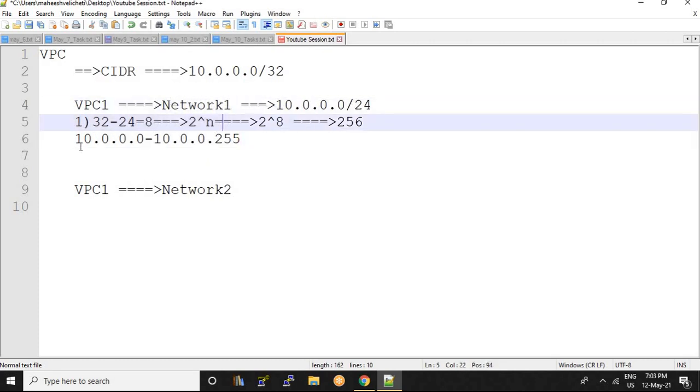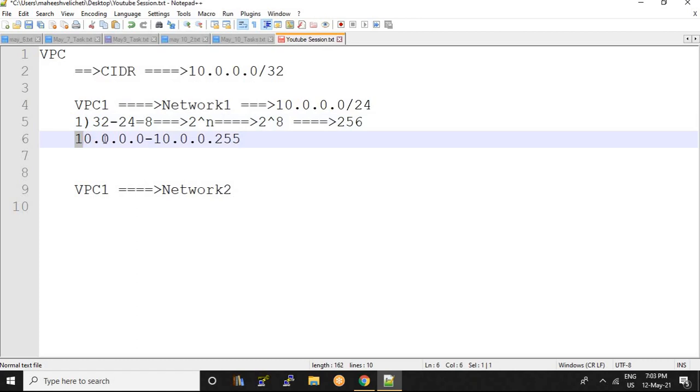And I told you the starting part which is constant, without changing, is called the network addressing. The part which is changing is called the host addressing.